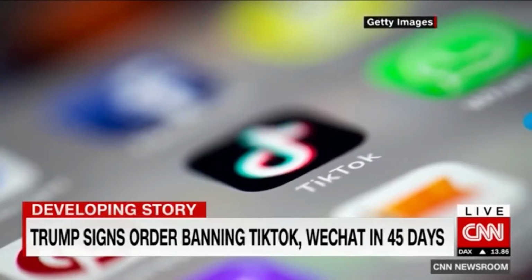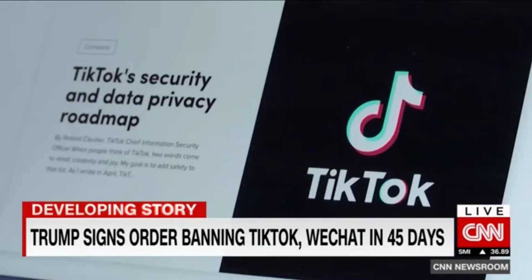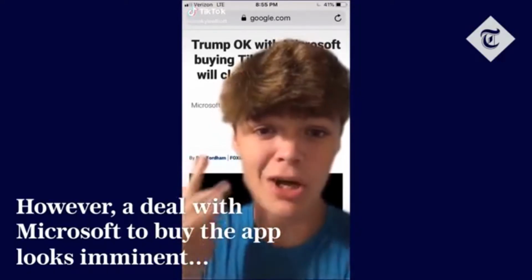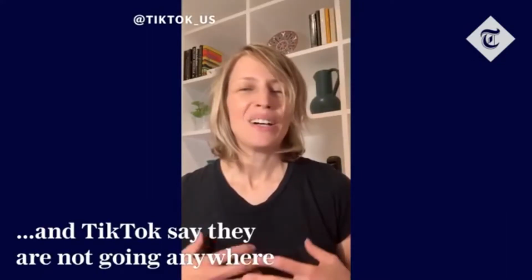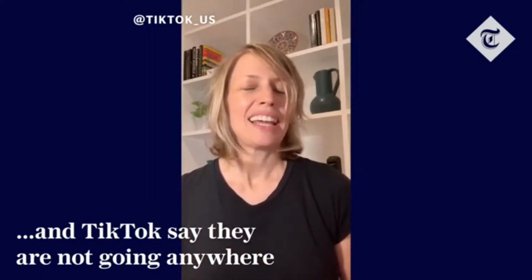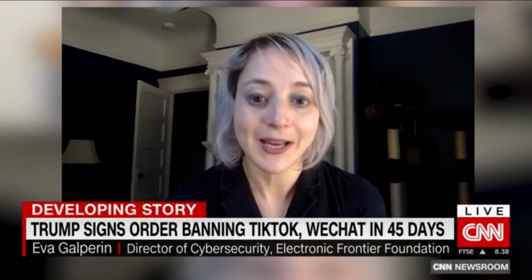Intelligence agencies have determined Chinese authorities could collect data through TikTok, but there is no evidence that they have done so, according to the New York Times. The Wall Street Journal found that the TikTok app for Android surreptitiously collected device identifiers known as MAC addresses, though the practice ended in November.